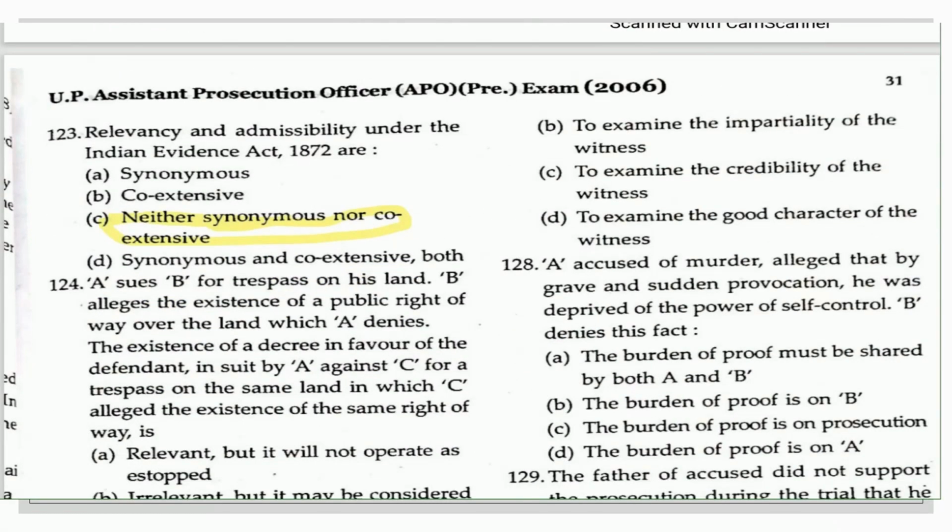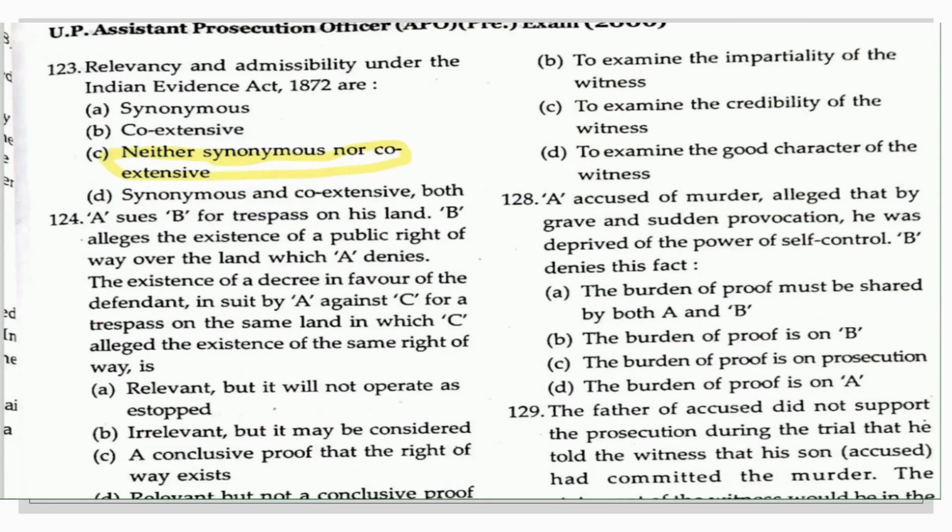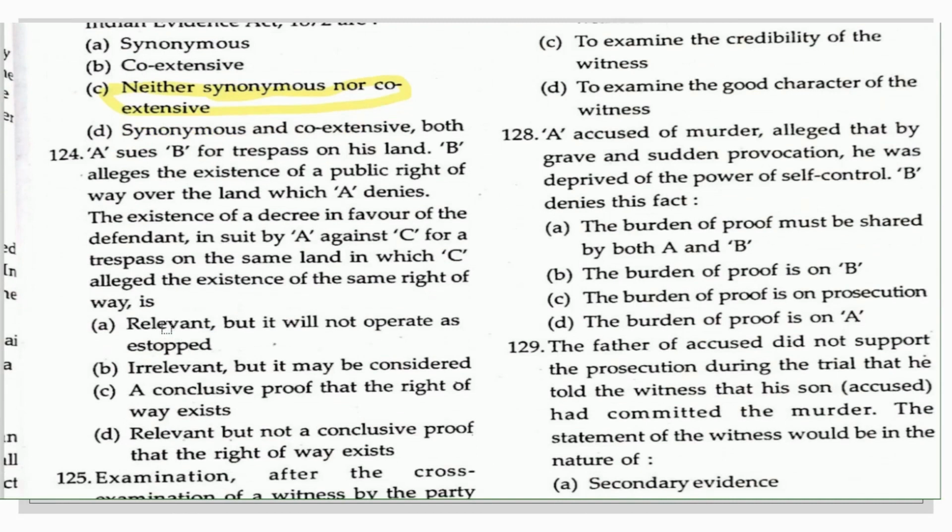Come to the next question: A sues B for trespass on his land. B alleges the existence of a public right of way over the land which A denies. The existence of a decree in favor of the defendant in a suit by A against C for a trespass on the same land, in which C alleged the existence of the same right of way. So whether that would be a relevant one. If you go to the options given here, the right answer is D, that is relevant but not a conclusive proof that the right of way exists.